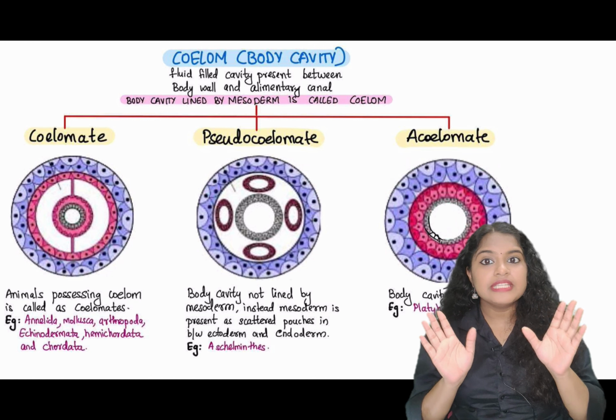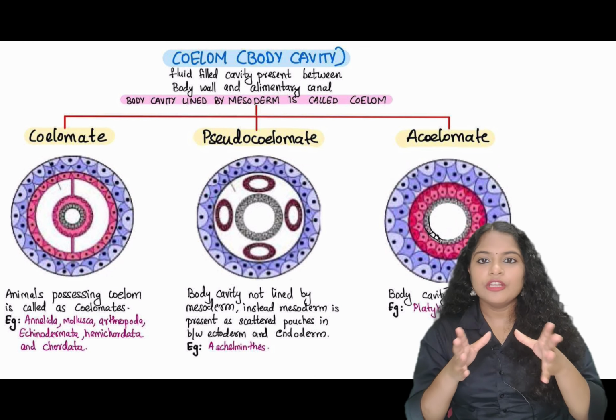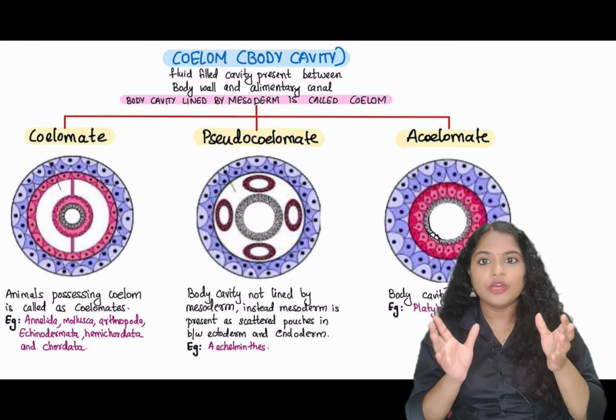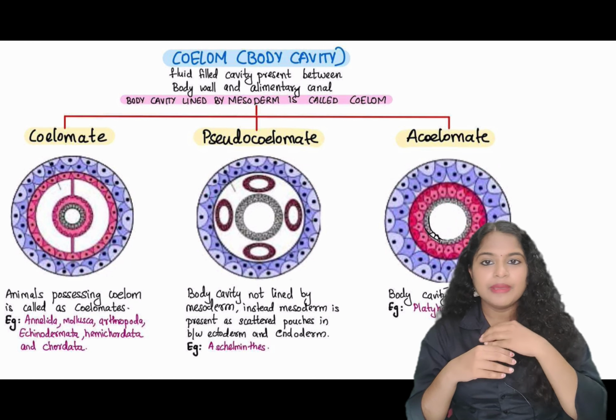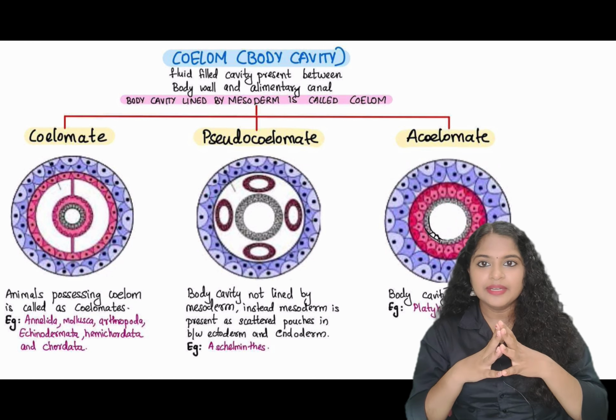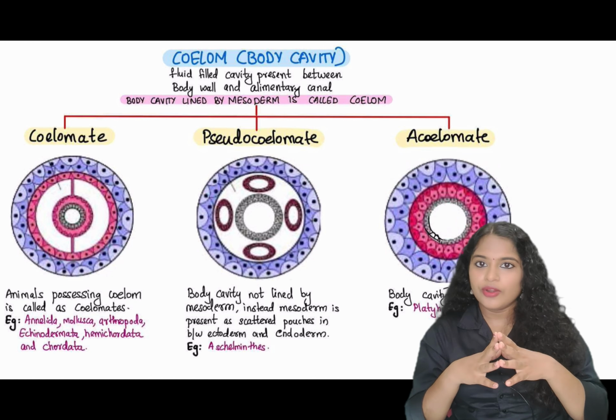Now coming to proper coelomate organisms. So coelomate organisms have a true coelom which is lined by mesoderm, and examples are arthropods till chordates.